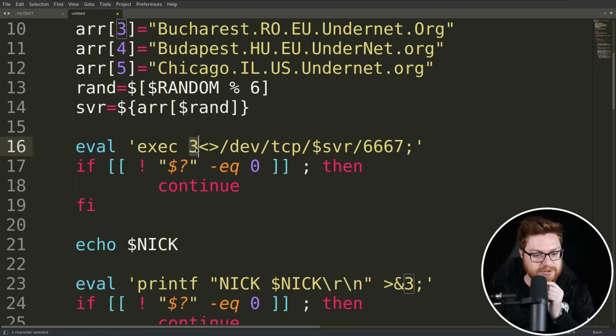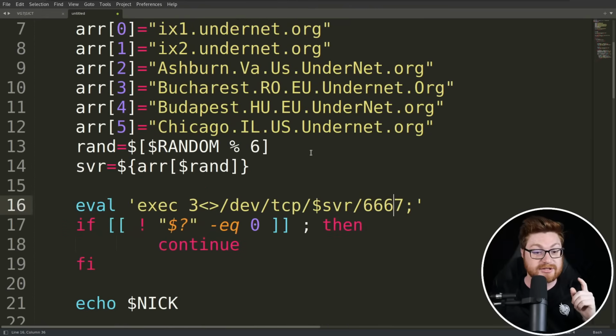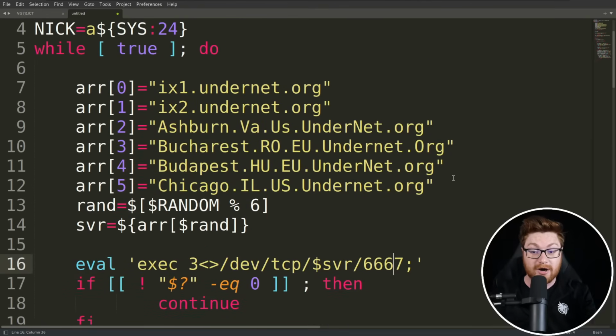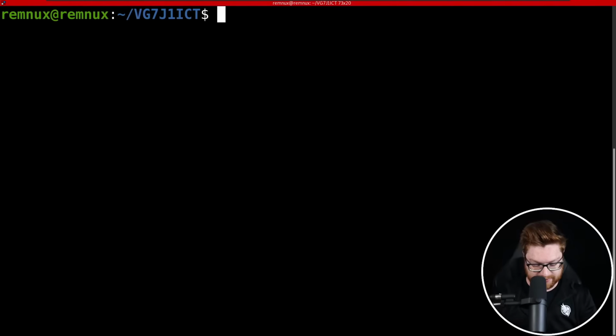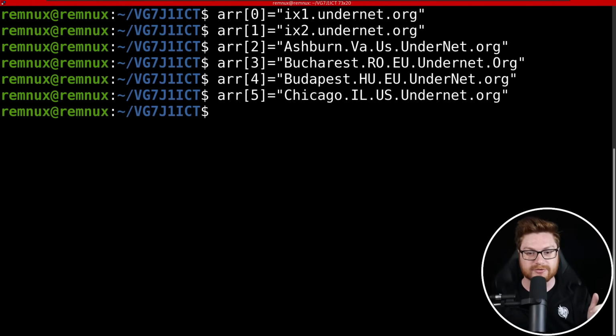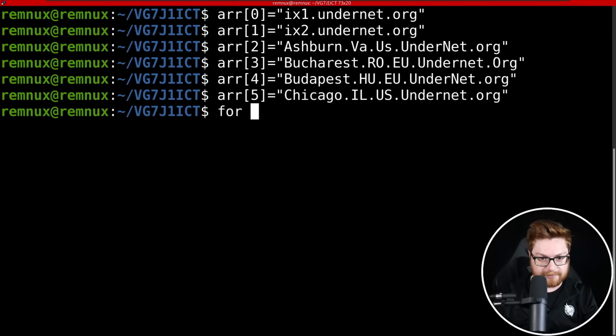Now that's kind of peculiar, because I'm sure they're going to use this as a socket that they can open and interact with, but that means they just connect to one of these domains on port 6667. So let's see if we can do that too. Let me paste in all of those arrays, and yeah, proxy, whatever, I know, safe, research, etc. But if I were to loop through each of them, can I do a for i in array?